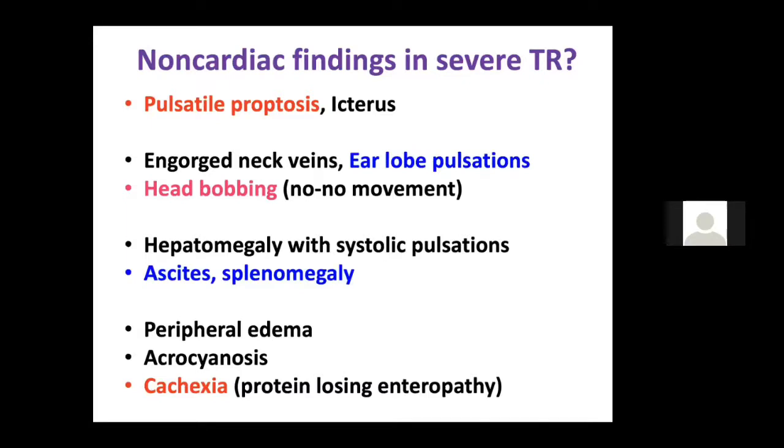Systolic pulsation in the liver. If there is a tricuspid stenosis, you get a pre-systolic pulsation. If it is a TR, you get a systolic pulsation. Splenomegaly, ascites, peripheral edema is also a sign. Cachexia due to protein losing enteropathy is also a sign of severe TR. Sometimes you may get acrocyanosis.